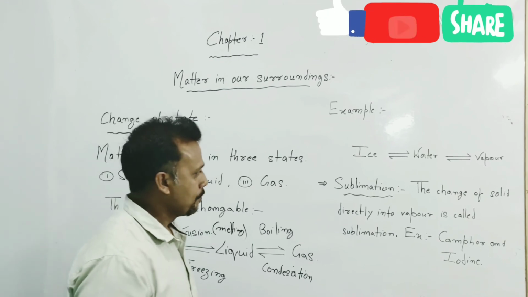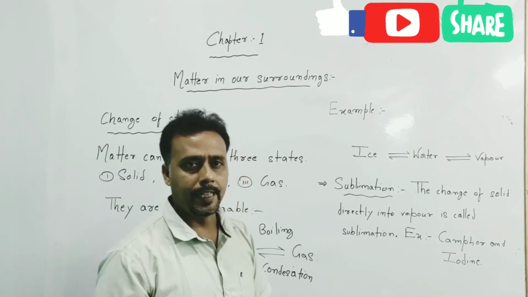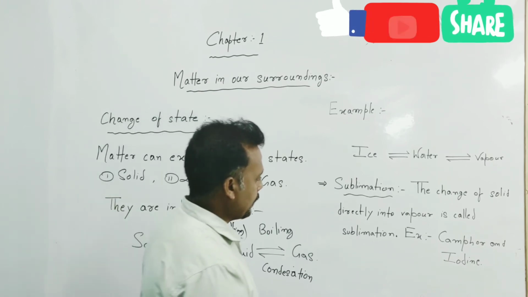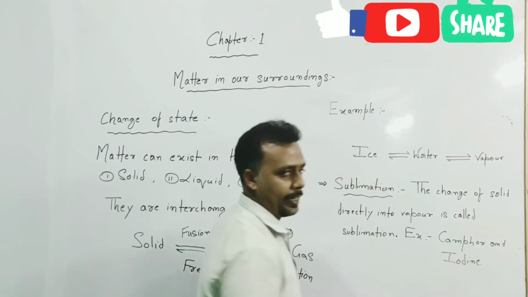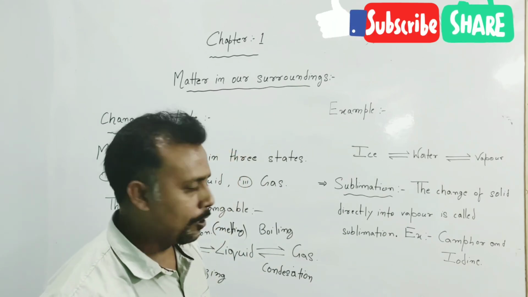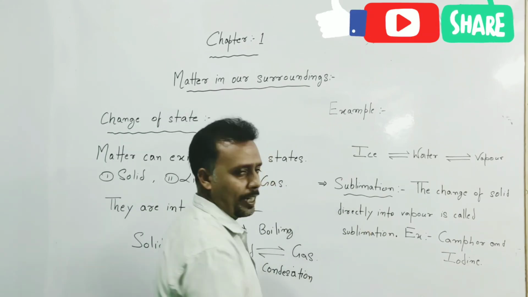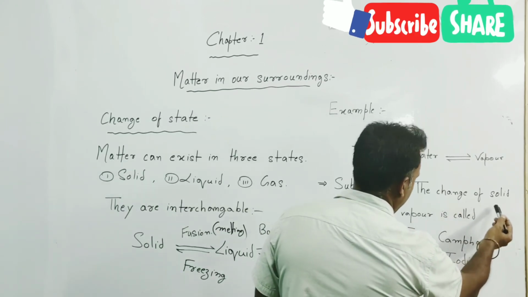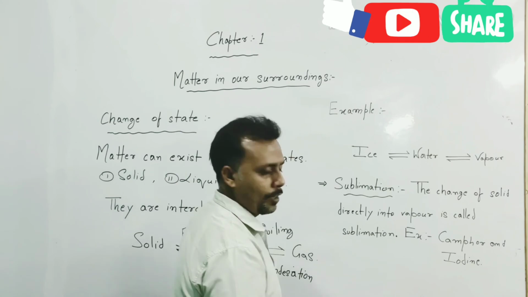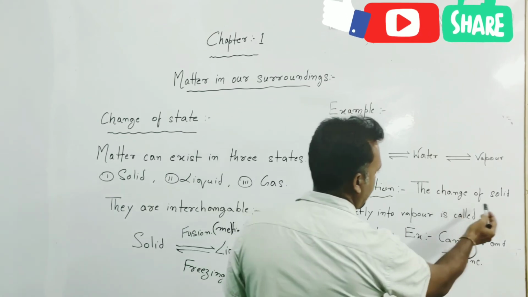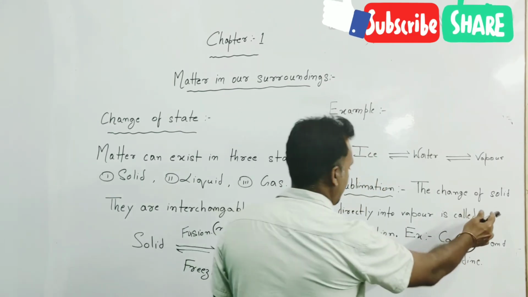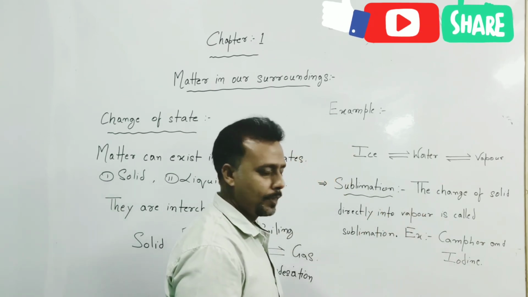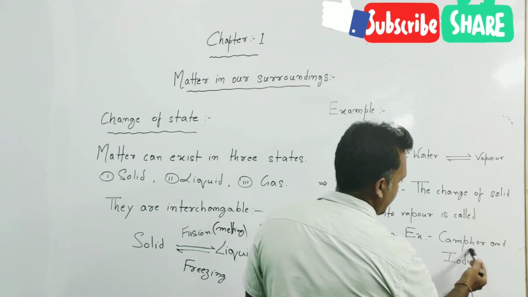Another thing is that some matters skip the liquid state, such as camphor and iodine, as well as ammonium chloride. That process is known as sublimation. There are some matters which change directly into gaseous state or vapor state whenever heat is supplied to them. From solid state, they change into vapor state. This process is known as sublimation. And examples for sublimation are camphor and iodine.